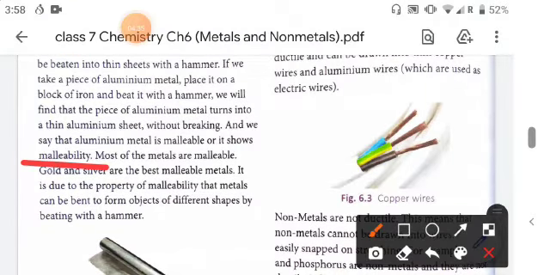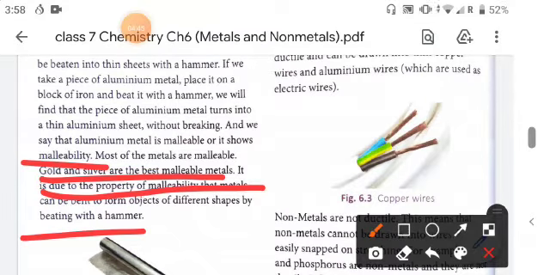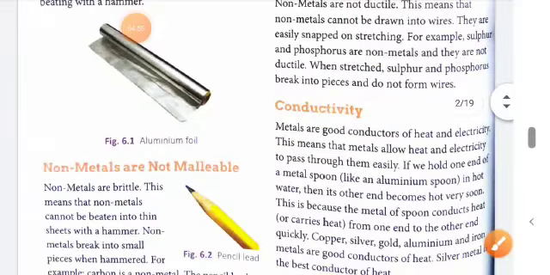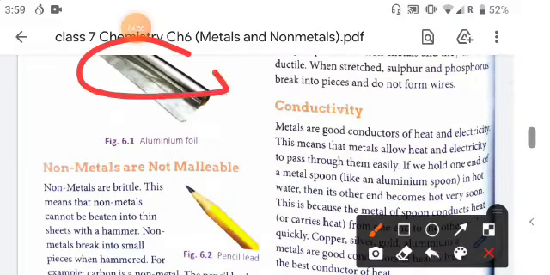Now, most of the metals are malleable. Gold and silver are the best malleable metals. It is due to the property of malleability that these metals are used to make very thin wires, and they are also used to make different types of ornaments. Here is the figure showing aluminium foil. Non-metals are non-malleable. That means the malleable property is absent in the case of non-metals.